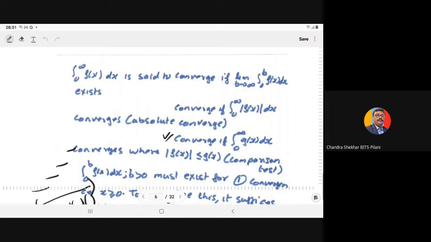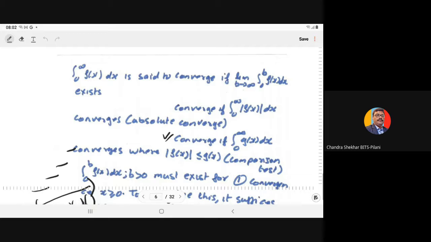From integral calculus, we know that the integral from 0 to infinity of f(x) dx is convergent only if the limit as b tends to infinity of the integral from 0 to b of f(x) dx exists. For the existence of this integral, it must be absolutely convergent, that is, it converges if the integral of mod of f(x) dx converges.